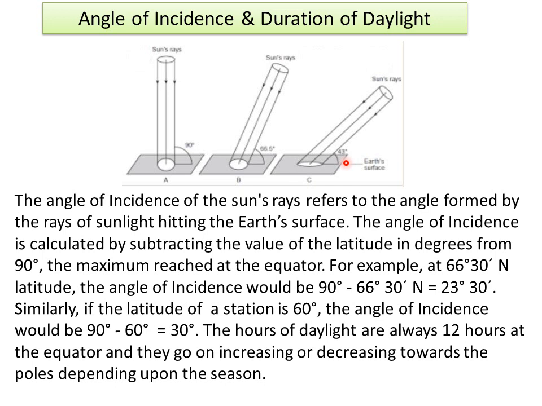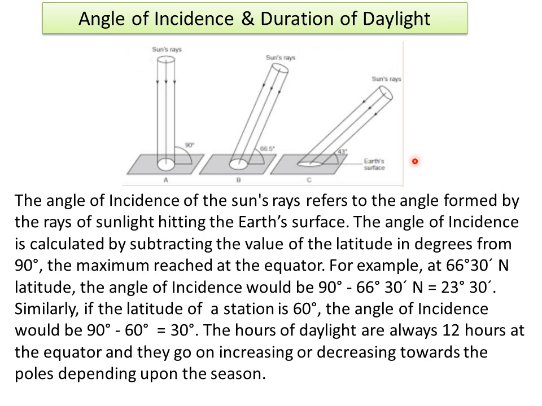The angle of incidence is calculated by subtracting the value of the latitude in degrees from 90 degrees, the maximum reached at the equator. For example, at 66 degree 30 minutes north latitude, the angle of incidence would be 90 degrees minus 66 degrees 30 minutes north, which is equal to 23 degrees 30 minutes.